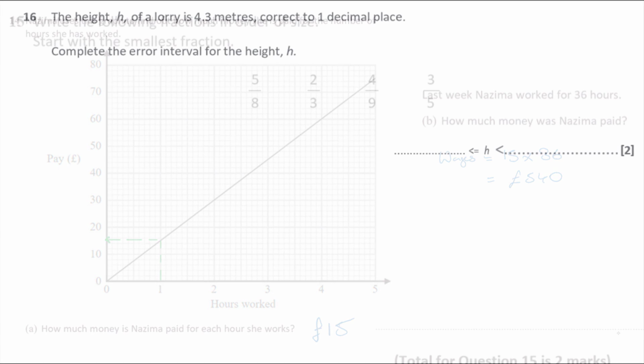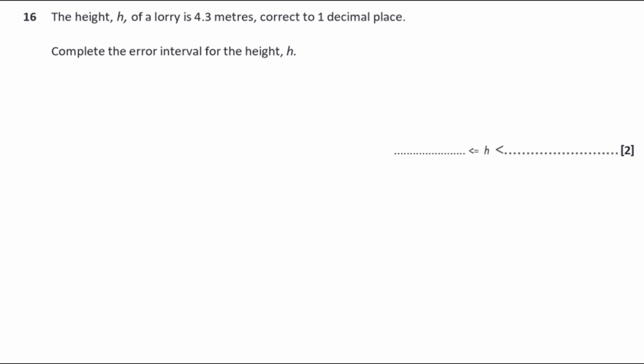Okay. And the height h of a lorry is 4.3 meters, correct to 1 decimal place. Complete the error interval for the height h. Okay. Now I like to do these with the number line. I draw a number line and I mark on the number that they've given me, which is 4.3. Okay. So then we know it's correct to 1 decimal place. If I was drawing a scale going up in numbers to 1 decimal place, then the next one up on the scale would be 4.4, and the one below it would be 4.2, wouldn't it? It'd be 4.2, 4.3, 4.4.